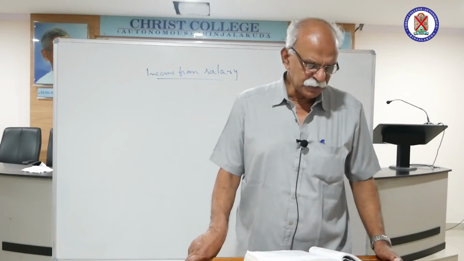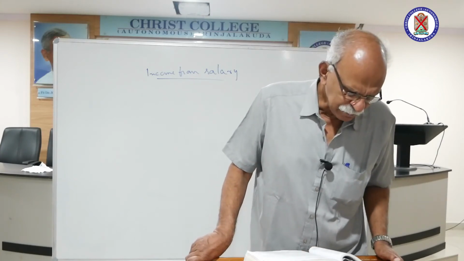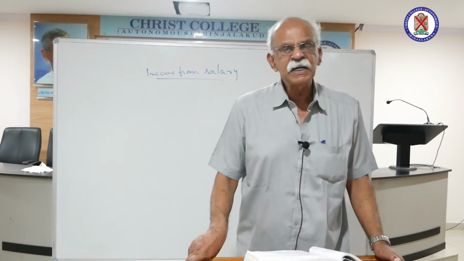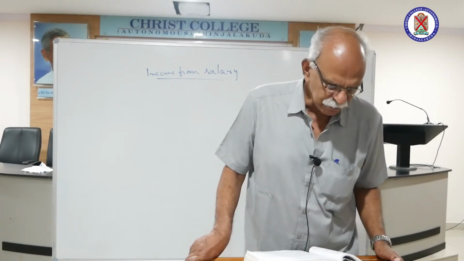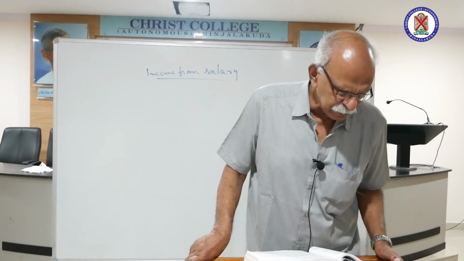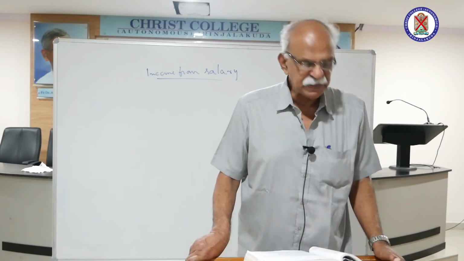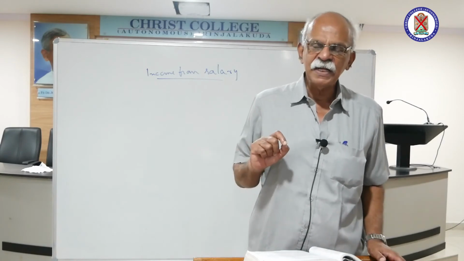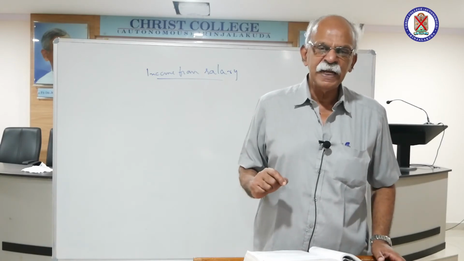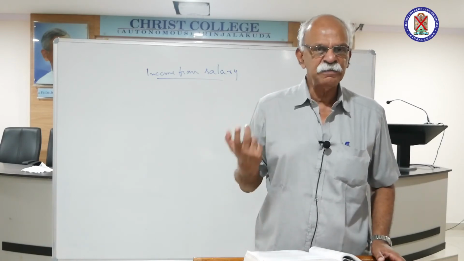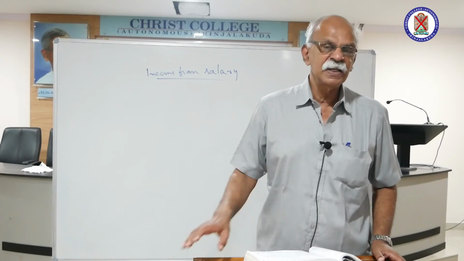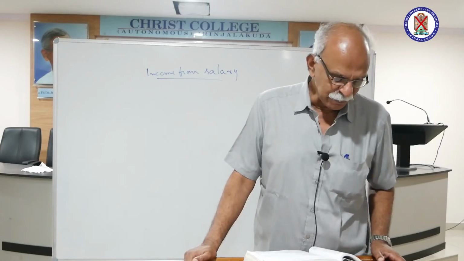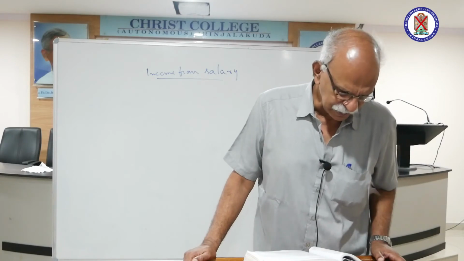What about the due date of salary? In the case of government and semi-government employees, salary for a particular month is due on the first day of the next month. For example, salary for the month of June becomes due on the 1st of July as far as government and semi-government employees are concerned.